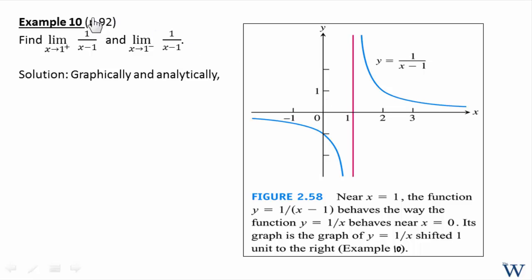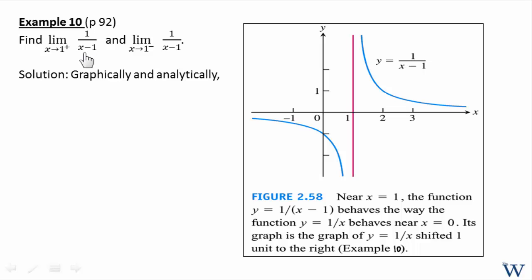All right, so let's look at this example. Find the limit of 1 over x minus 1 as x approaches 1 coming from the right. So the best thing to do here is just to examine the behavior of 1 over x minus 1. Now remember, what will make this ratio undefined is when x is equal to 1.